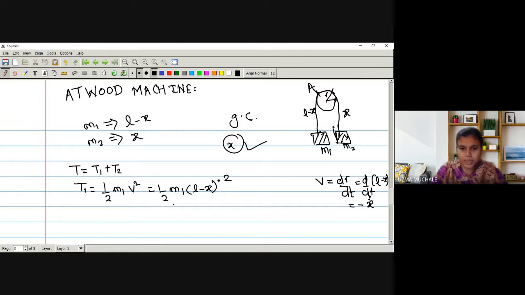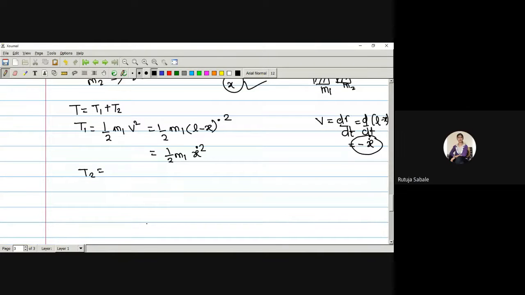So it will be minus X dot. So let me write down, this is 1 by 2 M1 times X dot square, because as it is minus X dot, if we square it, it will be simply X dot square. Okay? Any doubt? No, ma'am.